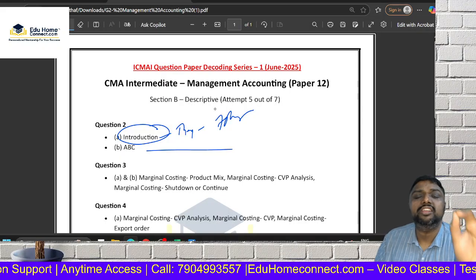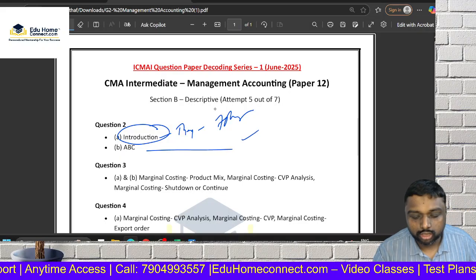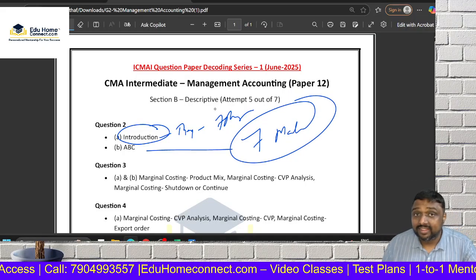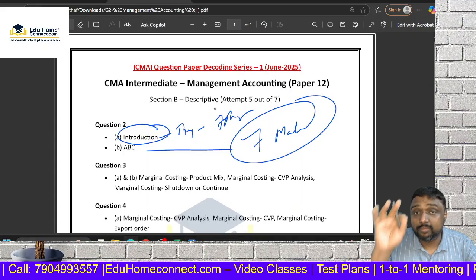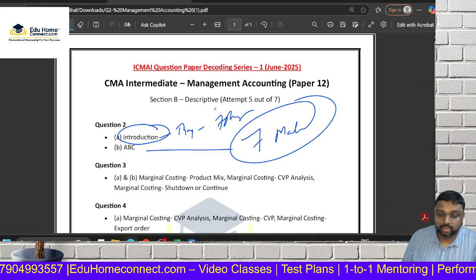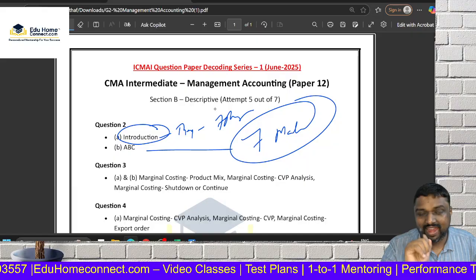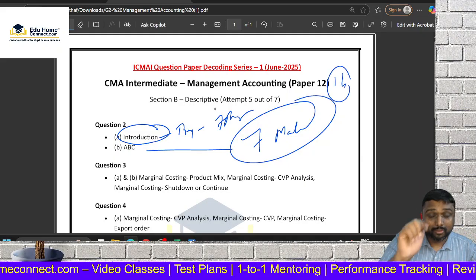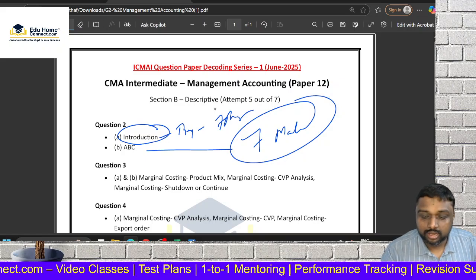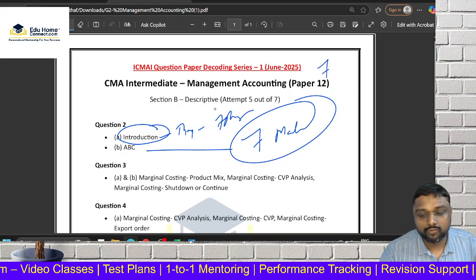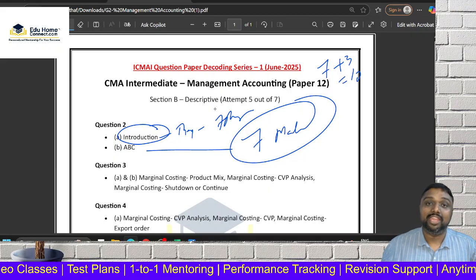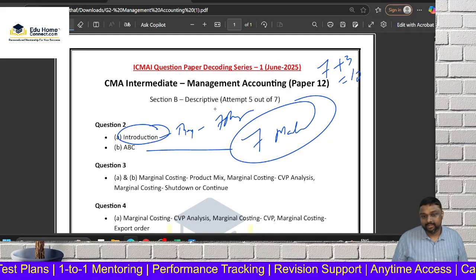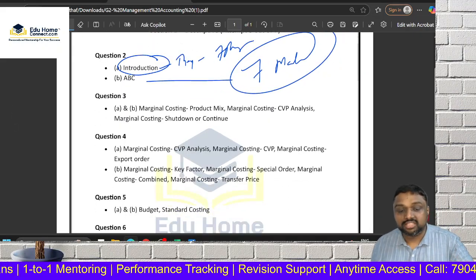If you learn just a small topic called activity based costing, you will get 7 marks. So here the theory is 8 pages only. So 8 plus this topic, you are getting 14 marks. Even if you get only 7 and 3 marks, because in theory you may not get full marks, 7 plus 3 is 10. MCQ 30, 30 plus 10, 40. Already over with the first question.